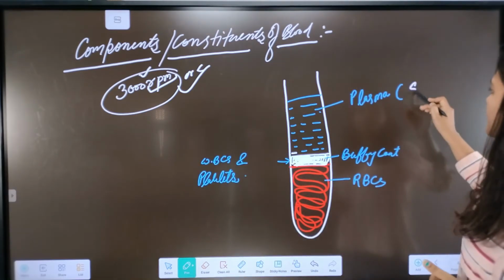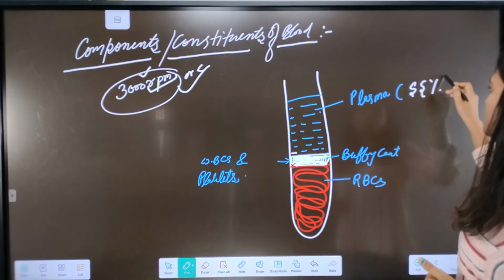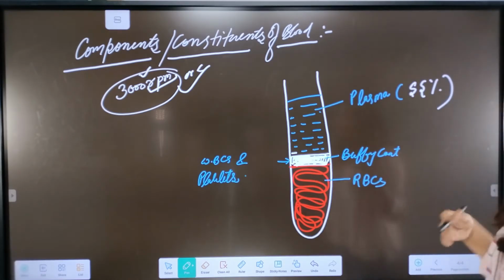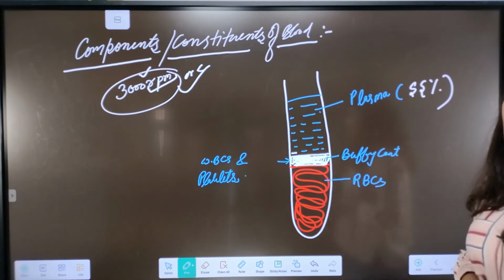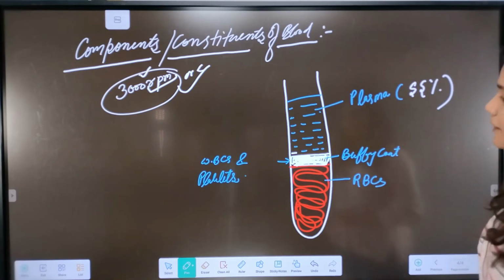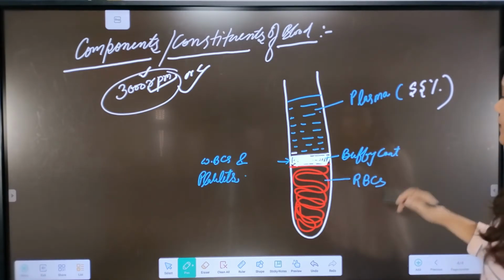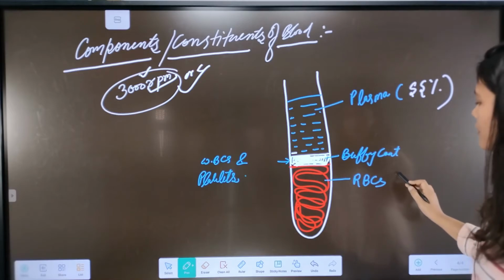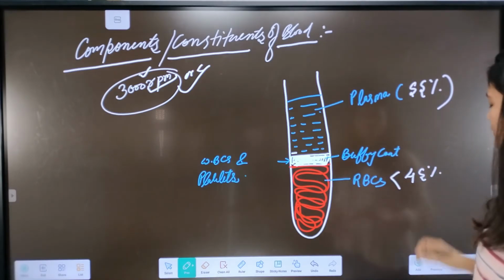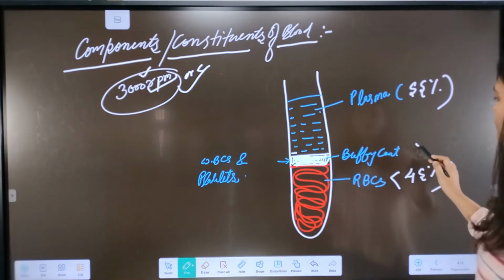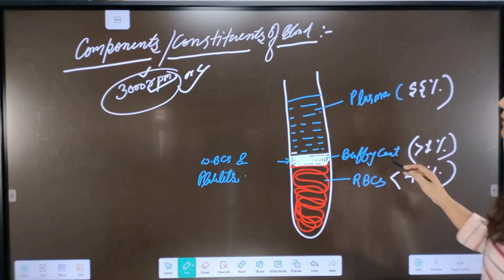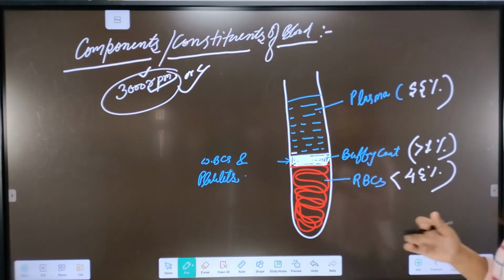Actually, if we talk percent wise, plasma is about 55% of the total blood sample in a healthy typical person. The percentage can vary according to the health of the person, but typically it is about 55%. Okay, and next, the highest percent acquired by the RBCs is about 45%. And less than 1% is acquired by the buffy coat, or the WBCs and platelets.